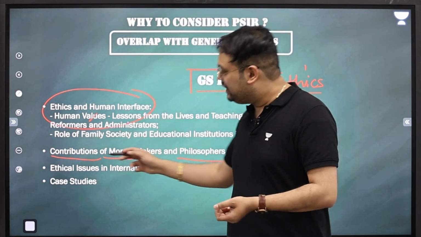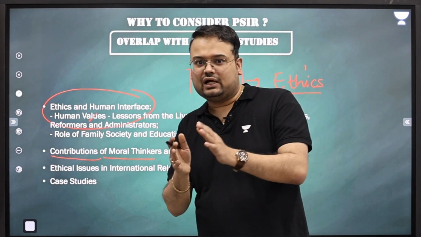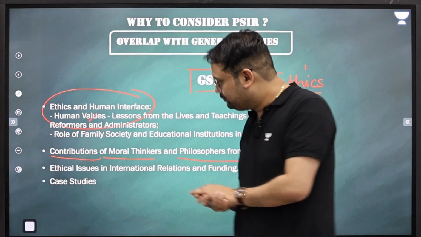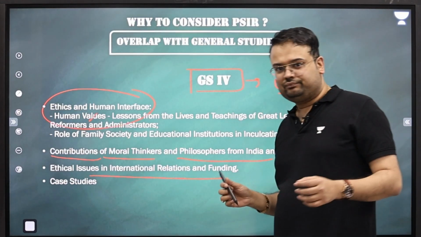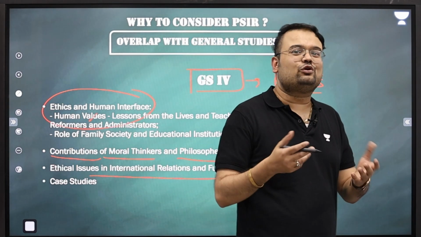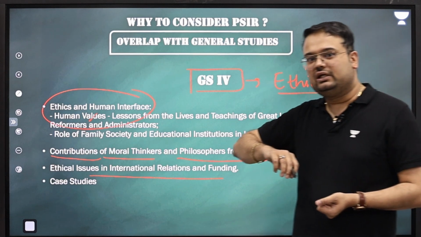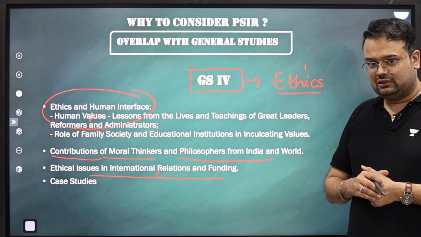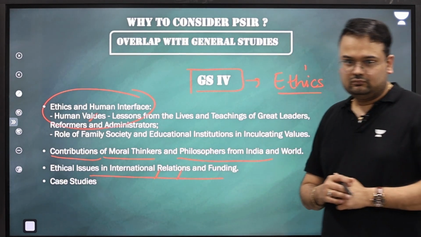If you think about it, many of the concepts and moral thinkers that you're supposed to study in ethics in a very detailed and systematic manner, we will cover in political science and international relations. Then, ethical issues in international relations and funding. I think it is very obvious. This is at the core of PSIR. We have to study international relations, and with it we will understand different ideologies and philosophies of international relations. The better our understanding in PSIR, automatically this topic is getting covered.